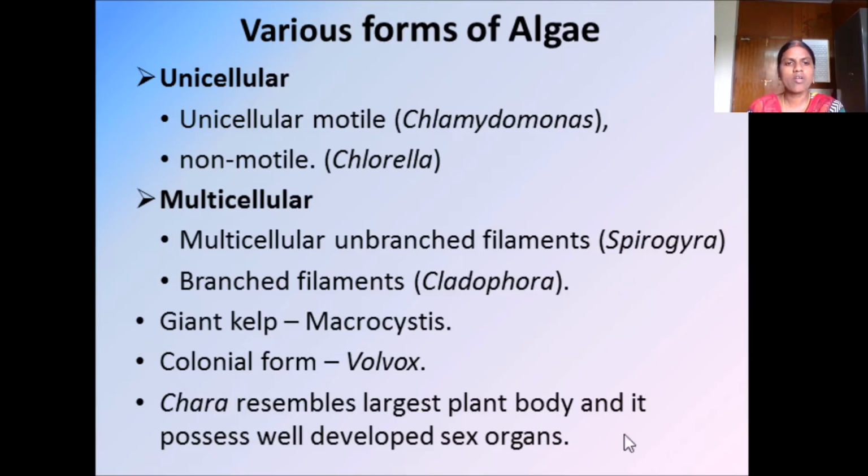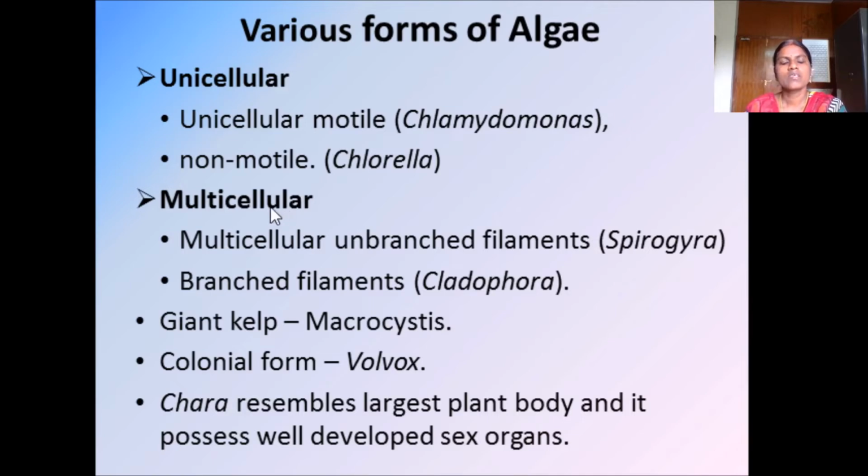The unicellular algae are again subdivided into two: unicellular motile and unicellular non-motile. Motile means movement, locomotion. So motile means it will move. For example, the unicellular motile algae is Chlamydomonas, and the non-motile algae is Chlorella.